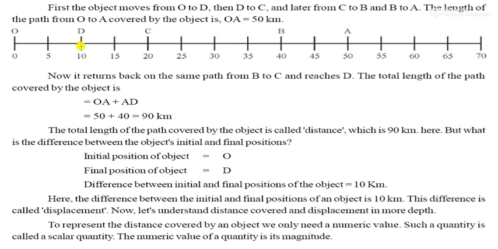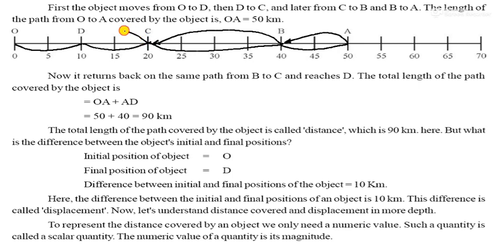Some person is moving from O to D, then D to C, C to B, and B to A, and once again A to B. First, it is moving O to D, then D to C, then C to B, and then to A. Now once again it is moving from A to B, then B to C, and then C to D.